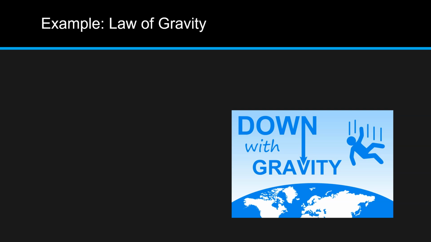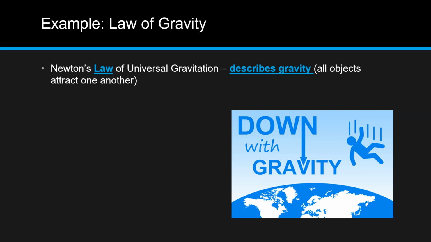Let's look at an example of a scientific law, the law of gravity, also known as Newton's law of universal gravitation. This law describes how objects in the universe attract other objects to each other. The more mass, or the heavier the objects are, the greater the pull on each other. The further apart they are from one another, the weaker the pull.